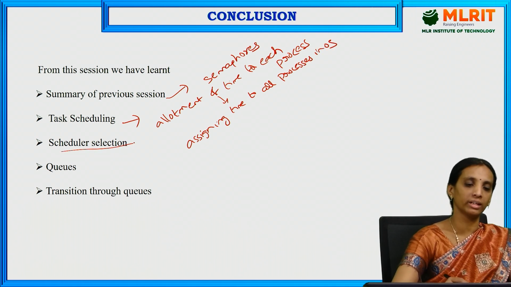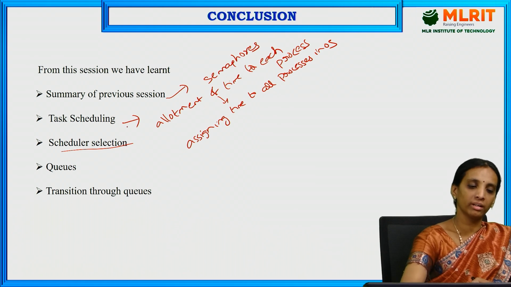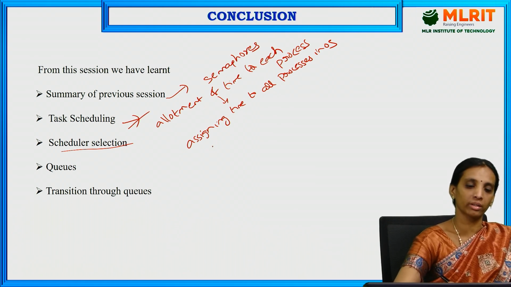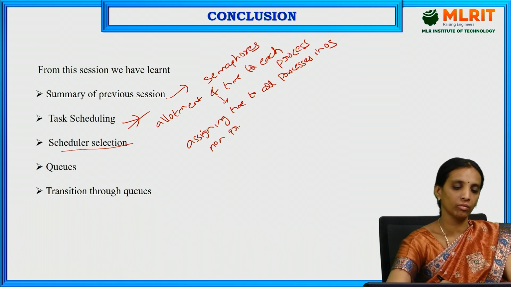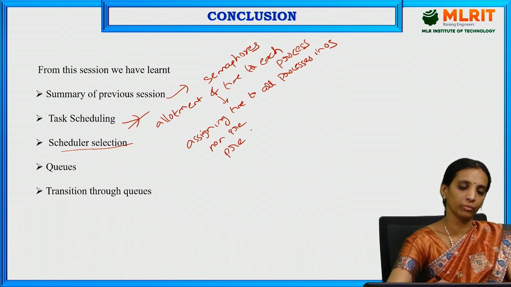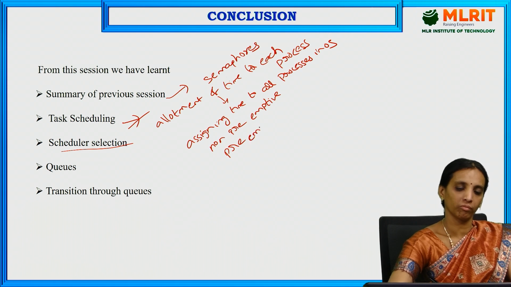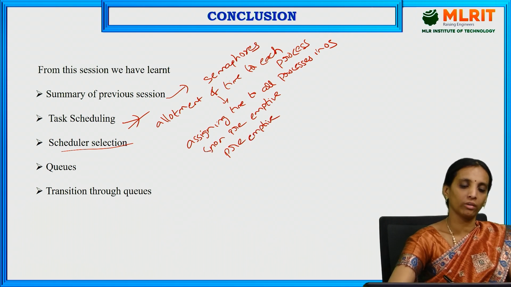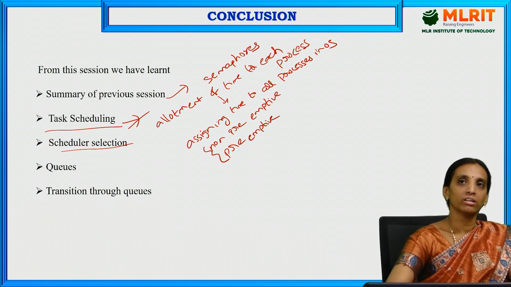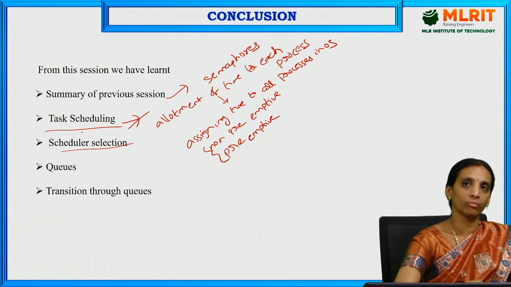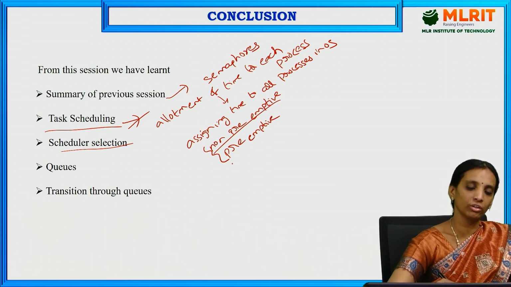How can we select the scheduler? Here in task scheduling, we have discussed that there are two types of scheduling algorithms: non-preemptive and preemptive. On these two, how can we select the scheduling algorithm? There are different types of parameters for selection of a scheduling algorithm.